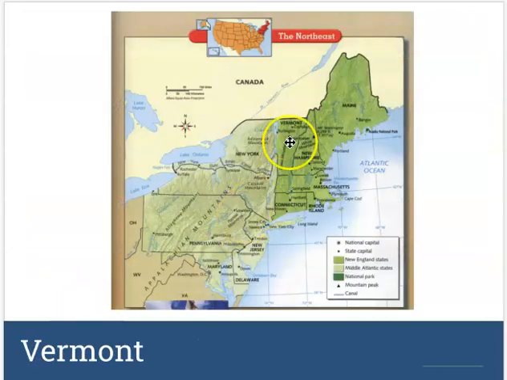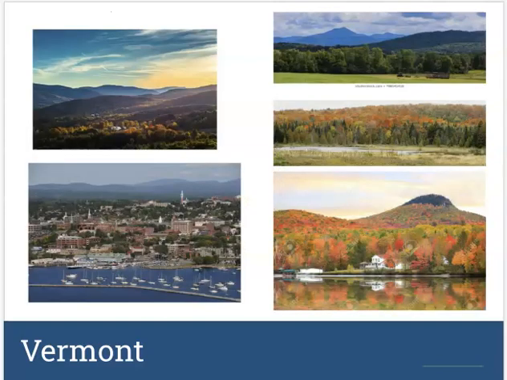Up to Vermont. The way that I remember Vermont versus New Hampshire is that Vermont is kind of shaped like a V. As a kid I always had trouble remembering which one was which. Vermont is shaped like a V, so that's Vermont. And these are some pictures of Vermont. Again, you've got some beautiful landscapes here, lots of mountain range pictures, but also cities as well. So that's what Vermont looks like.